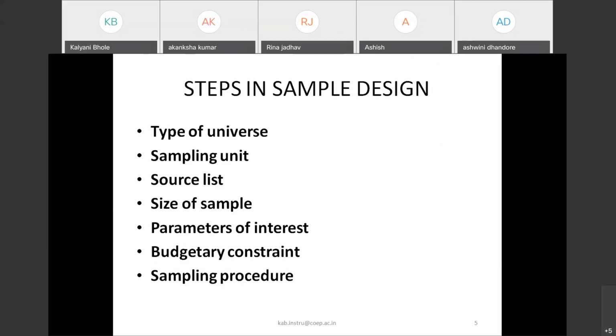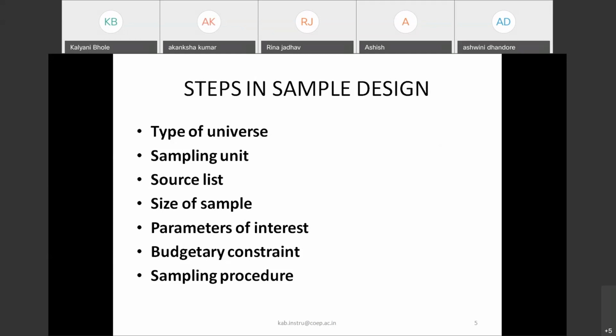What are the sources which are available? From that, you can decide the methodology, and from that, you can calculate the size of the samples. And then you can decide what are the parameters of interest.